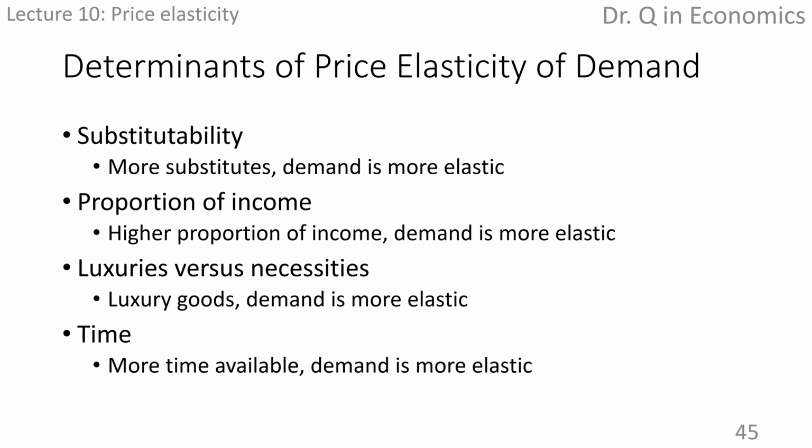The third one, luxuries versus necessities. Generally speaking, luxuries are goods that consumers can easily go without. Consumers will change the amount they purchase by a greater amount, even if the price changes by a small percentage. Luxuries are likely to have elastic demand, while necessities are something consumers cannot live conveniently without. People cannot be very responsive to the price change. Demand for necessities is inelastic.